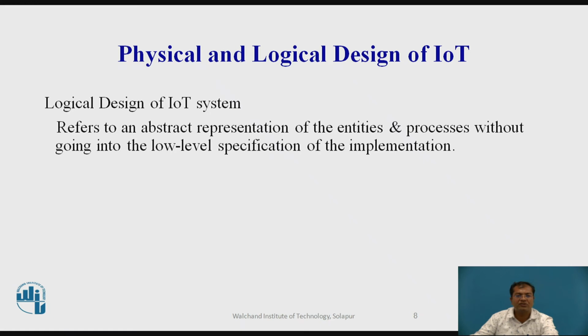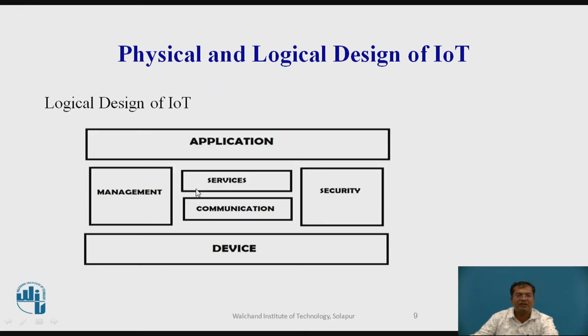Let's have a glance at the logical design of IoT. It consists of these components: devices, management, services, communication, security and applications. So we'll focus on these terms in more detail.